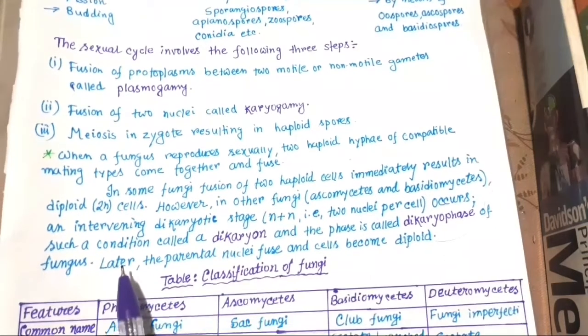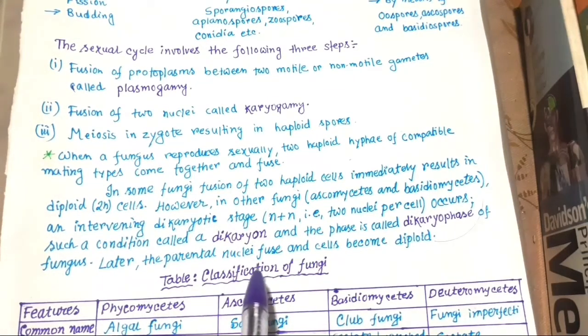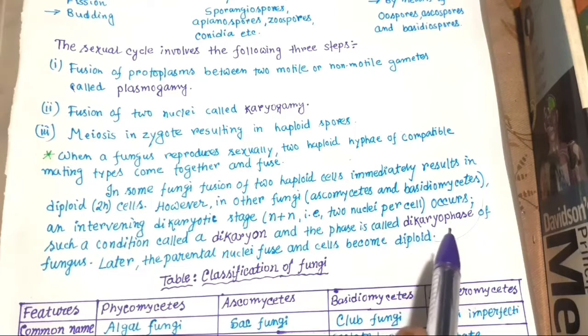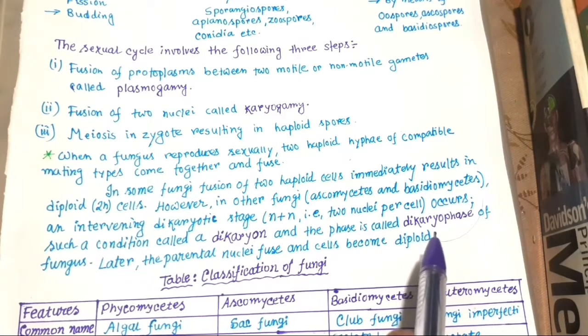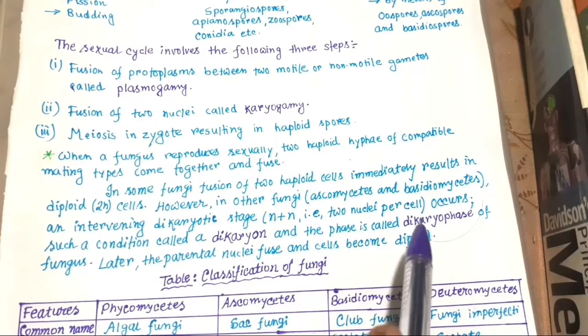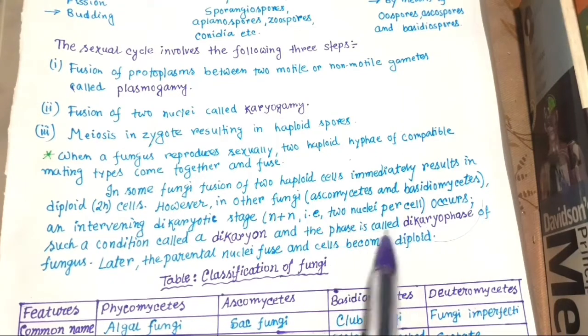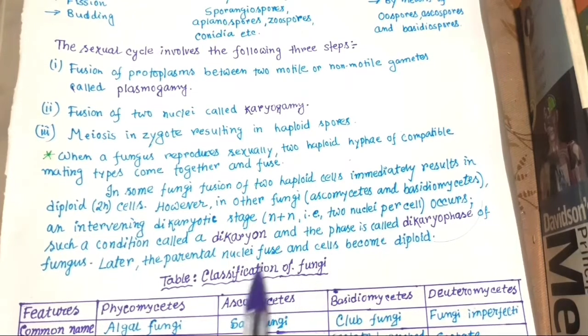The phase is called the dikaryophase of the fungus. Later, the parental nuclei fuse and the cells become diploid. The two nuclei per cell are now fused and become diploid. After that, in the fruiting bodies, reduction division occurs, producing spores. That is the haploid generation.